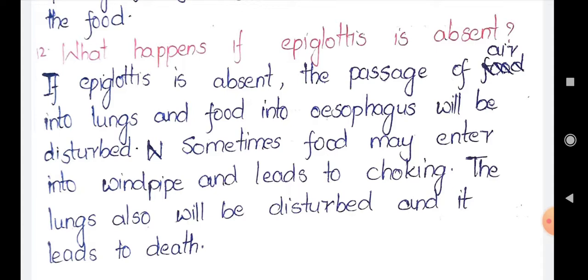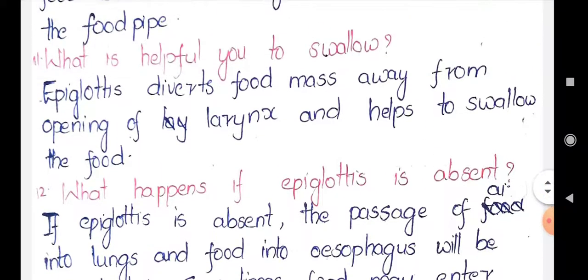So if the epiglottis is absent, the passage of the air into the lungs and food into the esophagus will be disturbed. Sometimes food may enter the windpipe and lead to choking. The lungs also will be disturbed and finally lead to death. So these are the questions of this worksheet.